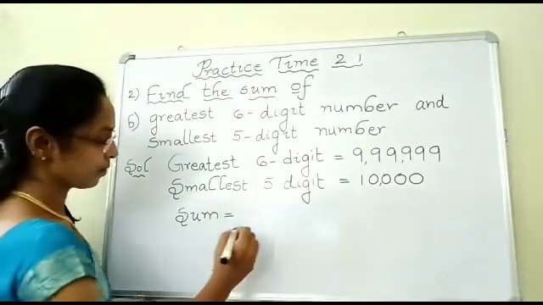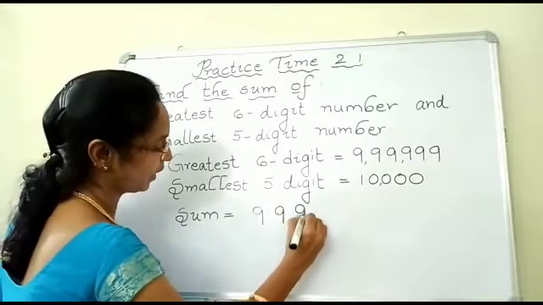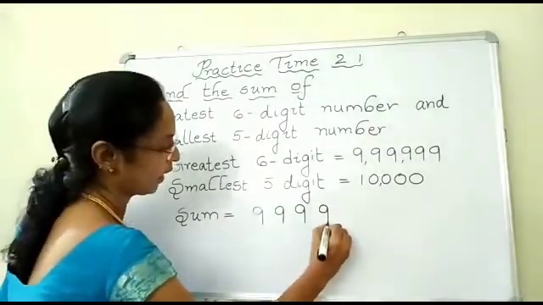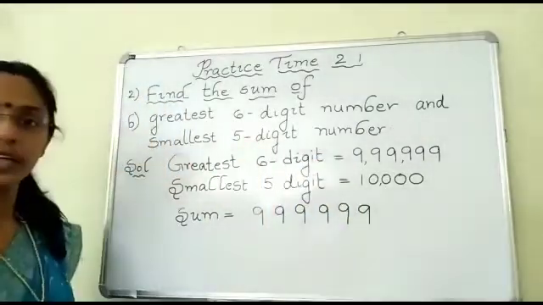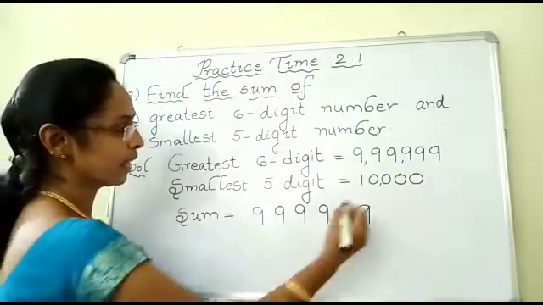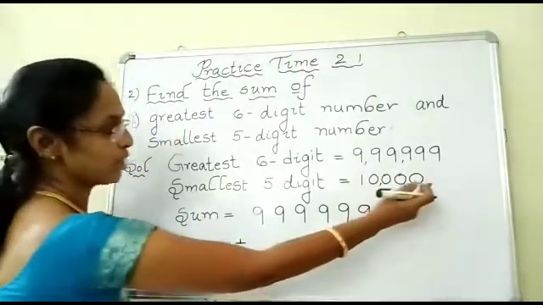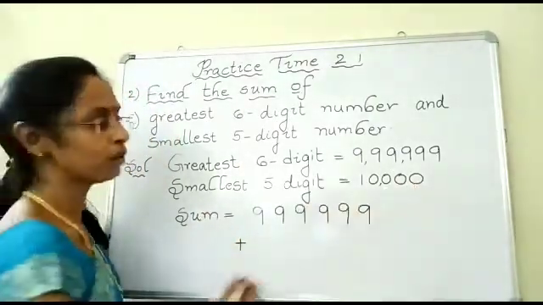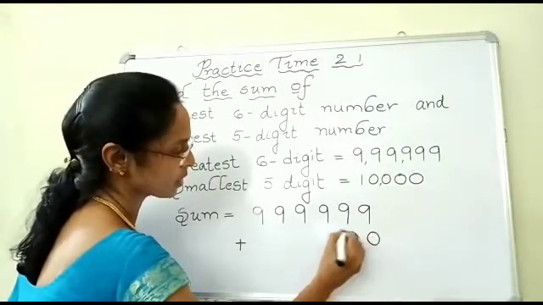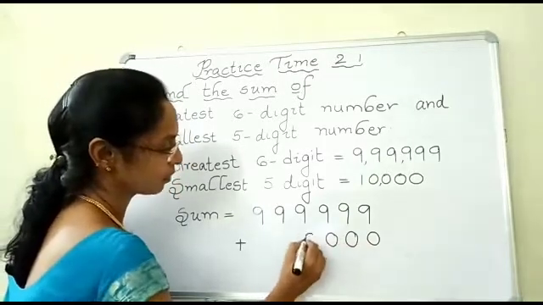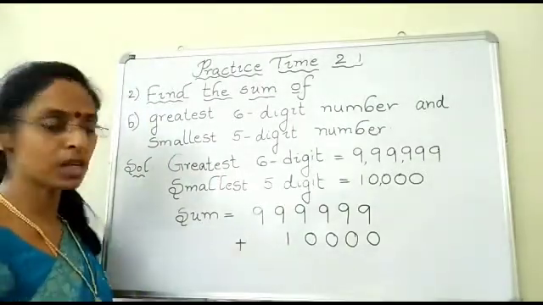For finding the sum, write down children. 9,99,999. Now you have to add 10,000. 10,000 is a 5-digit number, children. Plus arrange from ones place. It will be easy for you. What is the digit in the ones place? 0, 0, 0, 0 and 1. This is how you arrange the number, children.